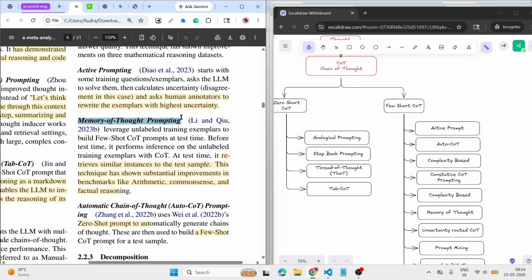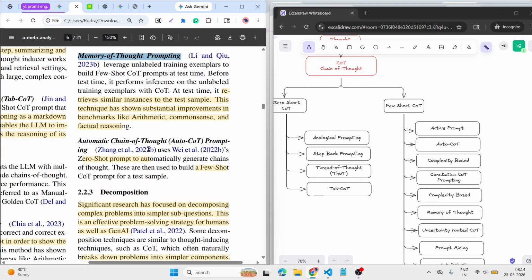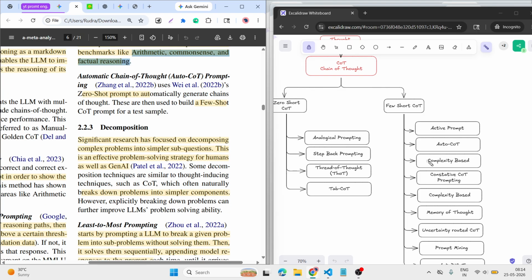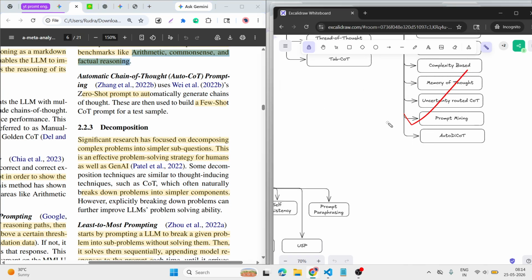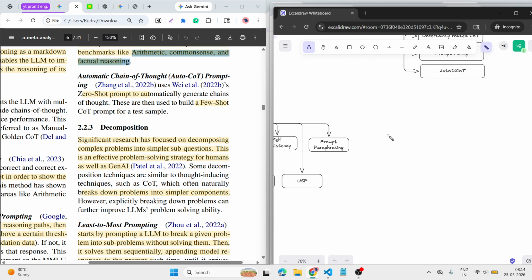Similarly, memory of thought prompting. In this way, it uses our memory to understand common sense, factual reasoning, or some other things. Then, once we are done with all of this, we go to decomposition.